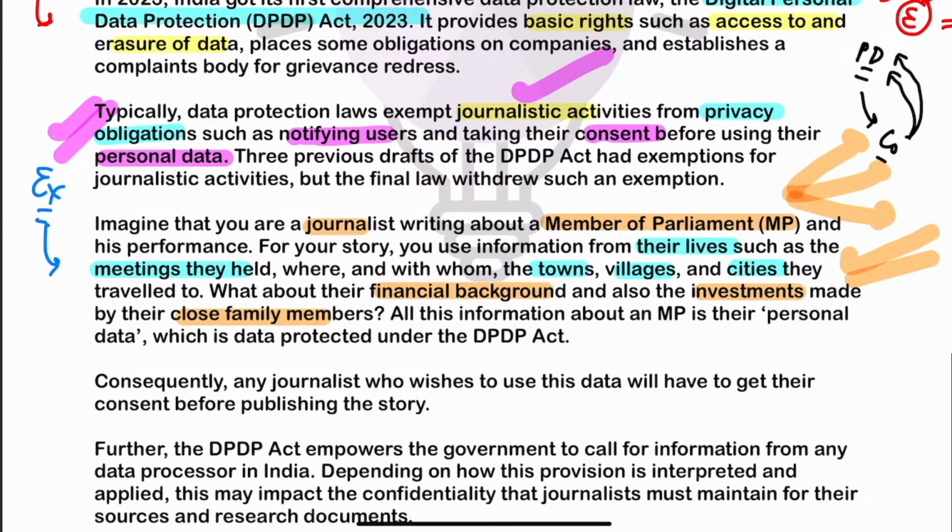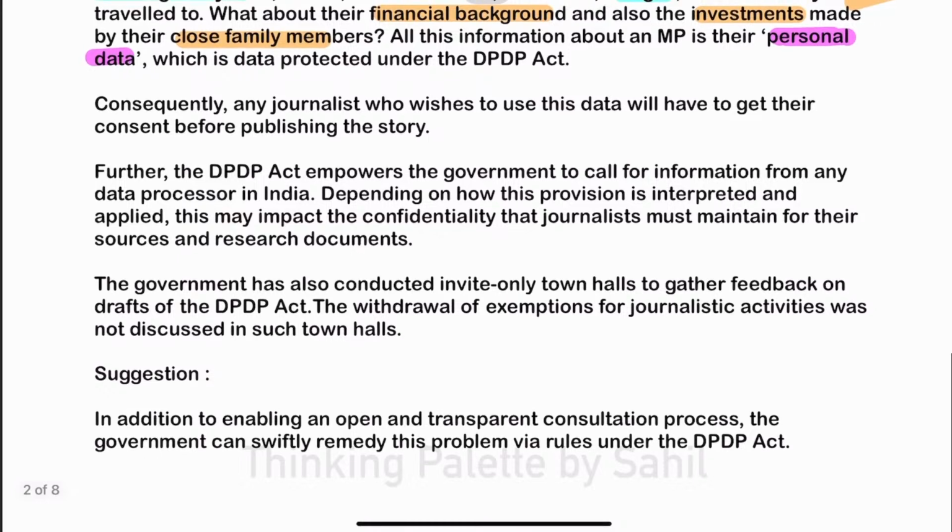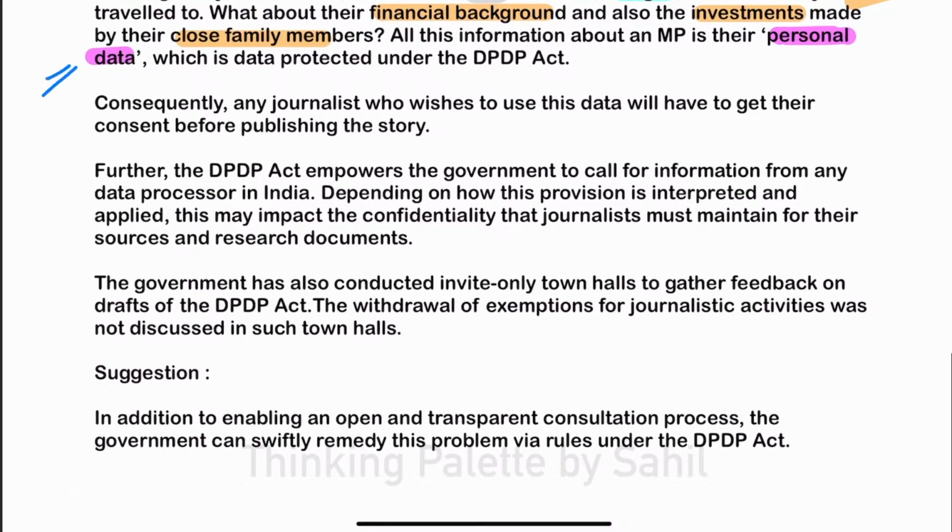Now, this information can be characterized as the personal data of this MP. Can you think that they'll ask this information from an MP and the MP will provide it? No, the MP is not going to provide this information freely. Why? Because if this information is provided, then a lot of patterns will emerge, which the MP will not want if the MP is doing some unethical activities. So this will have negative implications on investigative journalism.